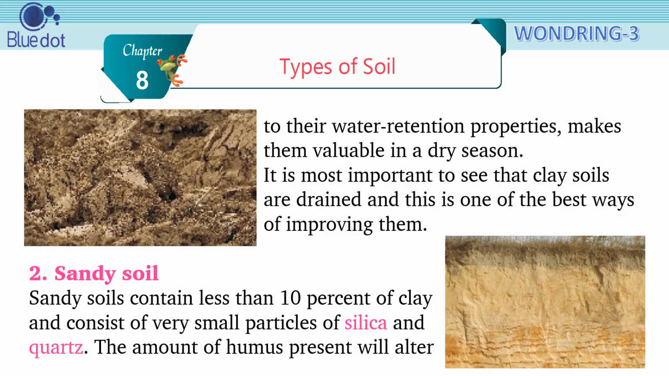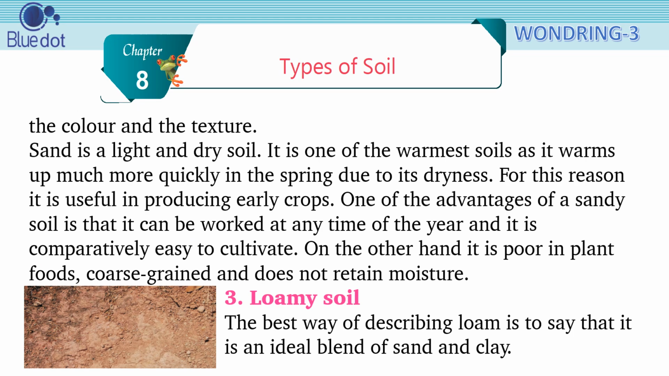It is most important to see that clay soils are drained, and this is one of the best ways of improving them. 2. Sandy soil. Sandy soils contain less than 10% of clay and consist of very small particles of silica and quartz. The amount of humus present will alter the color and the texture.